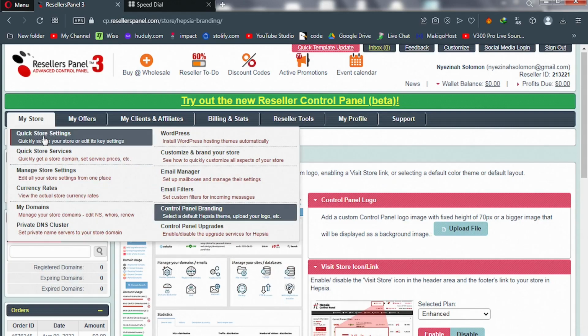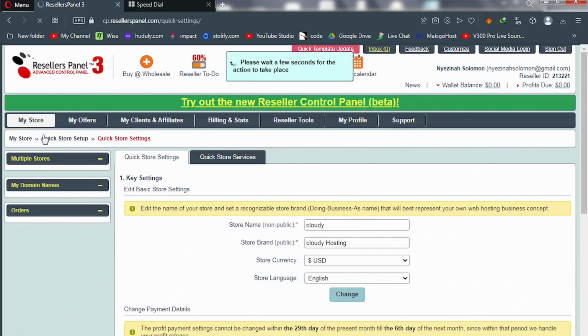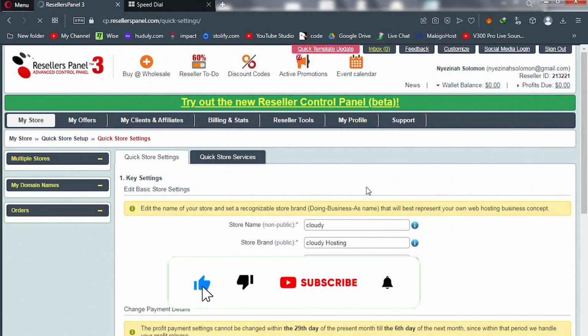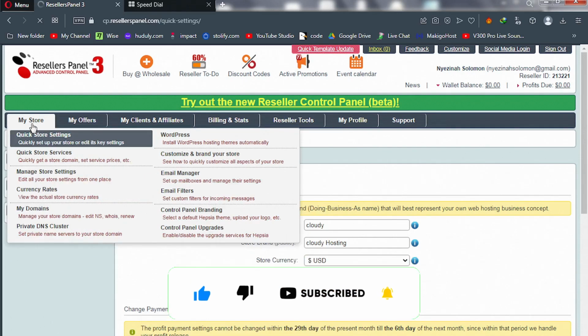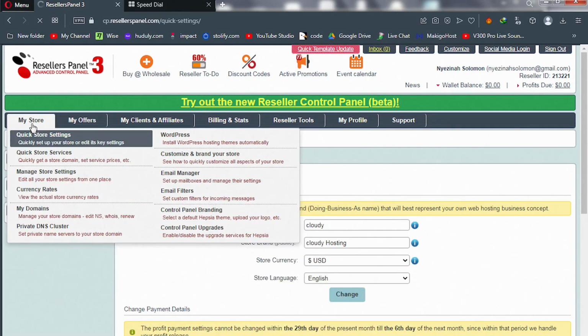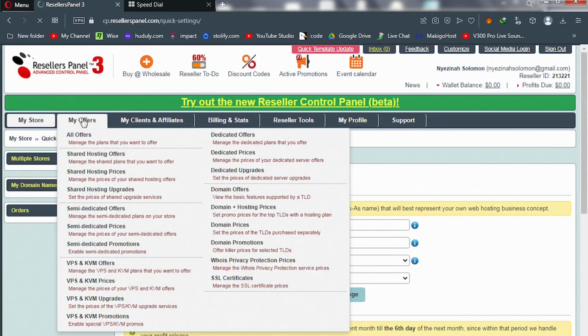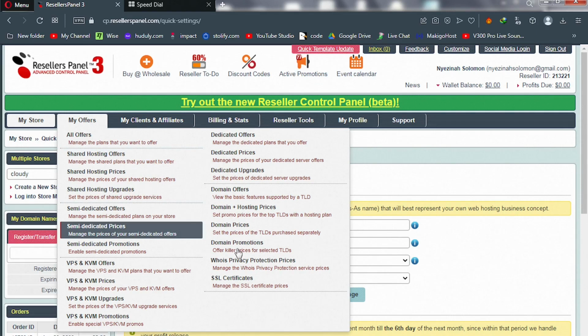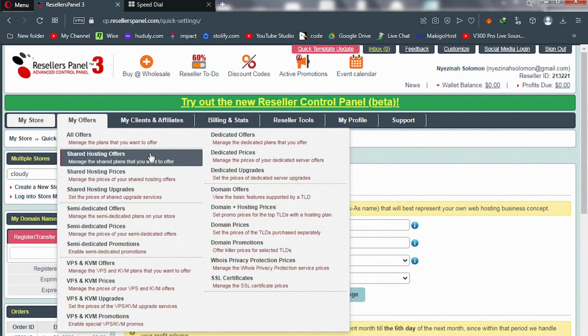If you want to edit your store details, you can quickly do it here. But we already finished the editing of our store. That's the store name, the public name, the currency of our store. Okay. So that one is done. We don't need to do much work there. Let's go to my office, and this is where we set up our hosting packages, our domain names. We're not going to type that again.